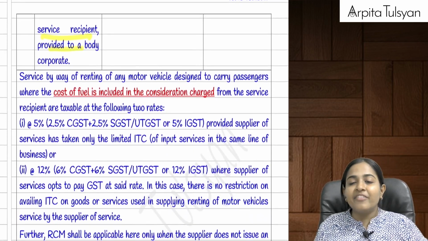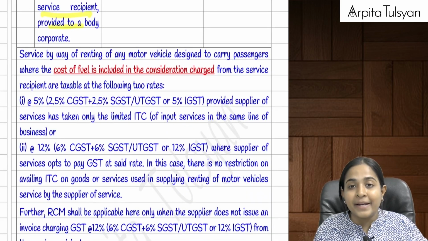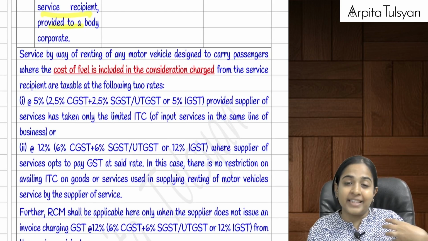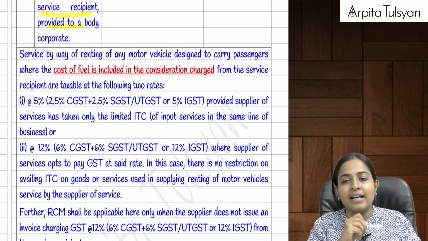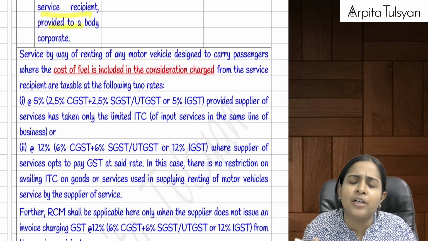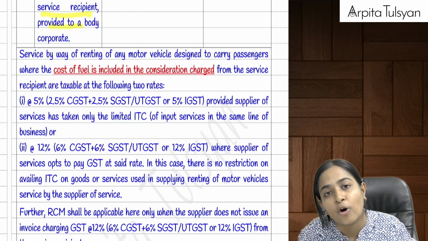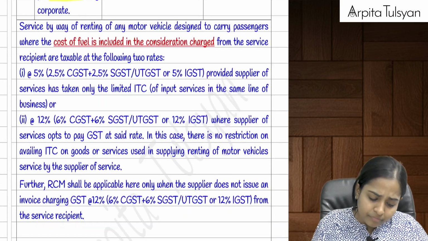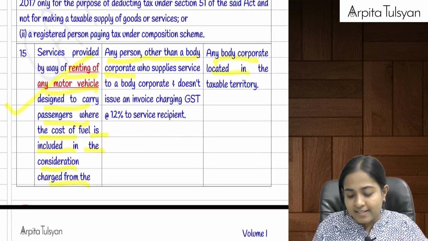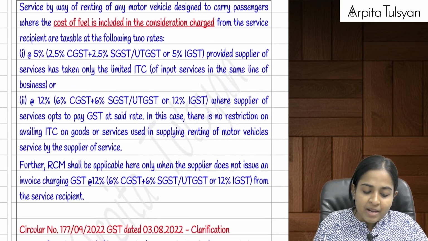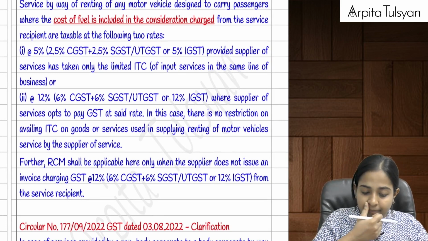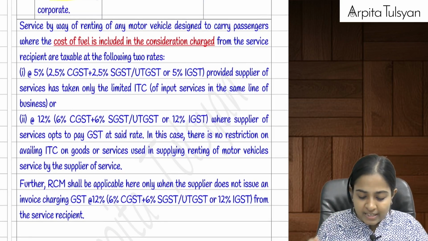If I am giving it on rent to the body corporate, I am not going to decide, the renter is not going to decide, from where to where the motor vehicle will go. That will be decided by the body corporate to whom I have given it on rent. In such cases, the responsibility to pay the tax is on the body corporate. Are you clear with this? Now listen, here there are two options available.